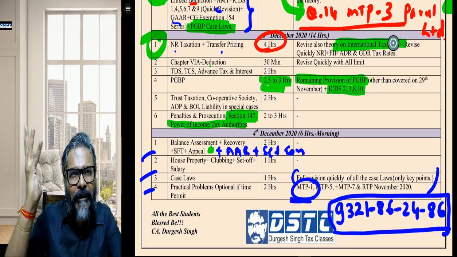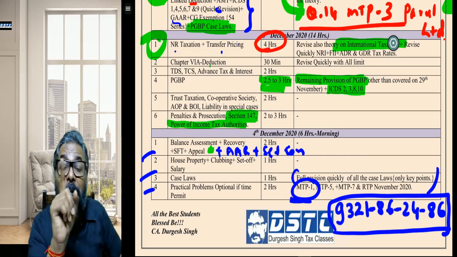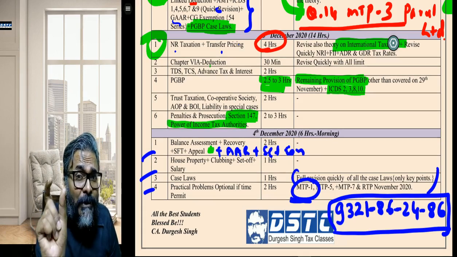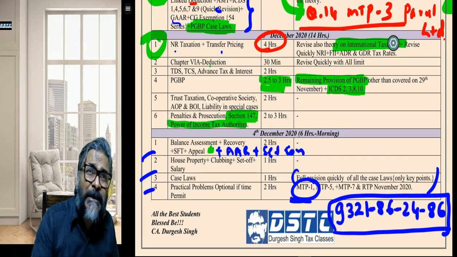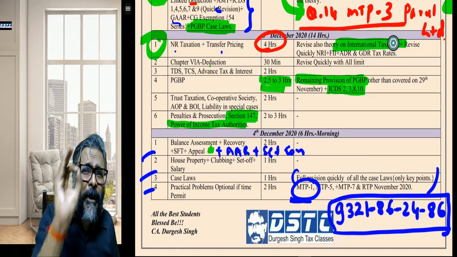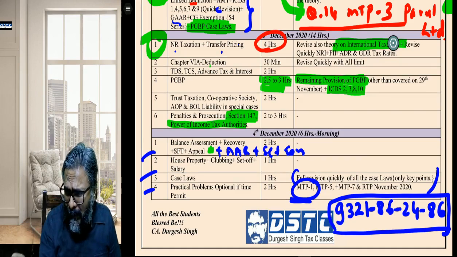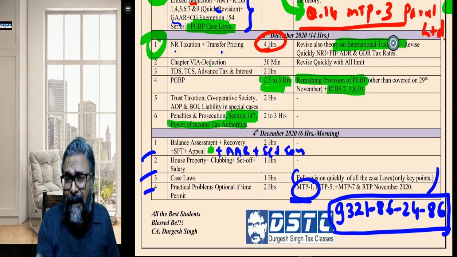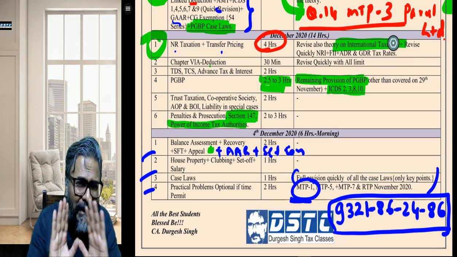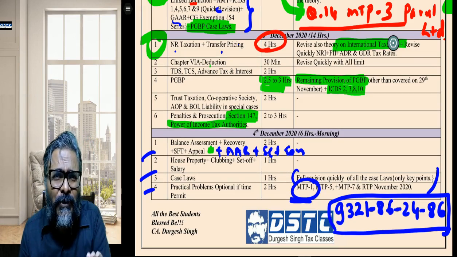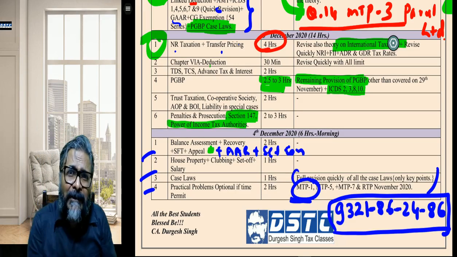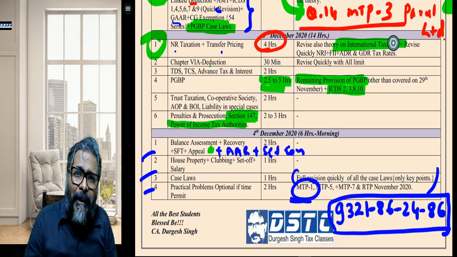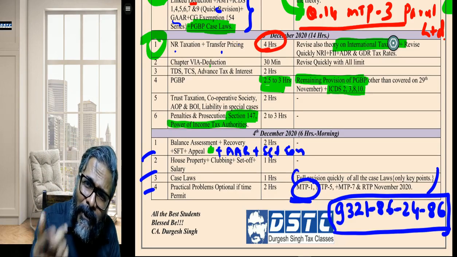at a time, think whatever the best that I can do, and please ensure, students, when you write the provisions, your first point always has to be the provision. They don't want you to again put across the facts of the question in the form of the provision. Please don't do that. 90% of the students again bring down the same question facts and put them in their answer. First point.